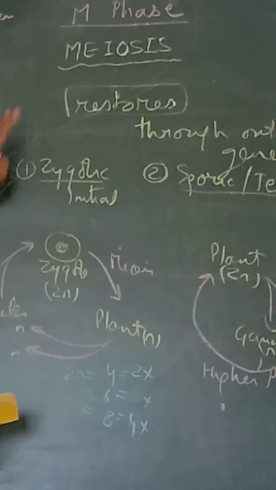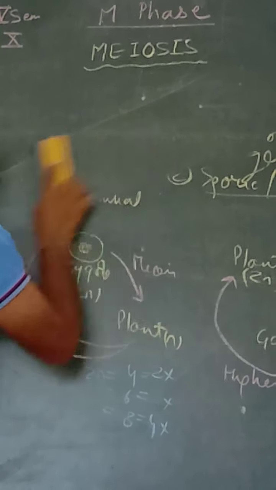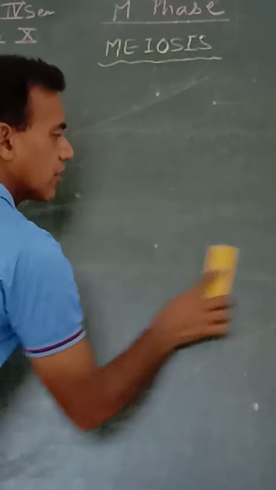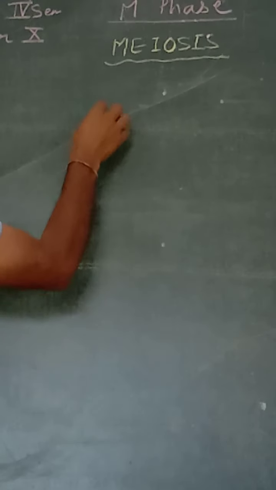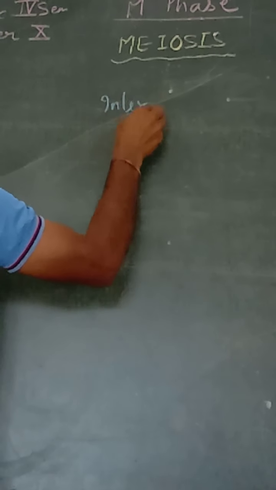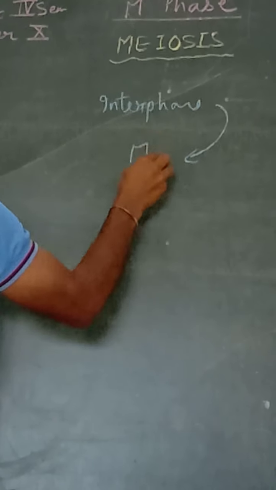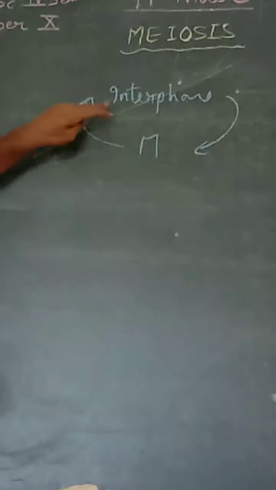Now, just before meiosis, our resting stage is there, as we all know, that is interphase. So, interphase, M phase, meiosis, and again interphase.